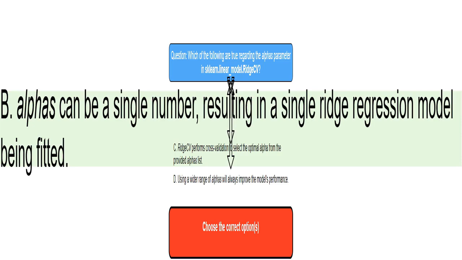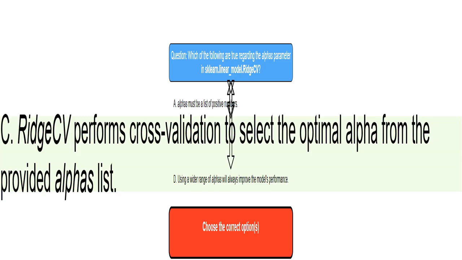This is correct. If you give RidgeCV just one value for alphas, it performs only one ridge regression using that regularization strength. It skips the cross-validation step because there is only one option to test. Absolutely true.